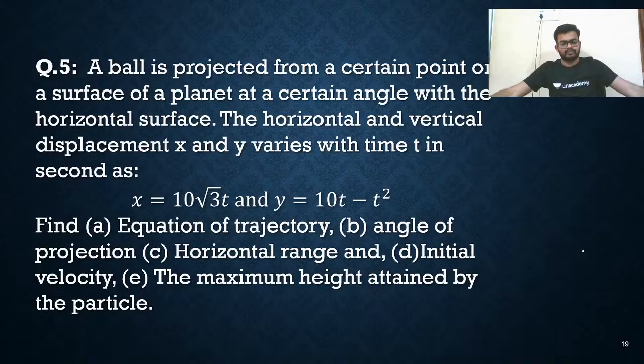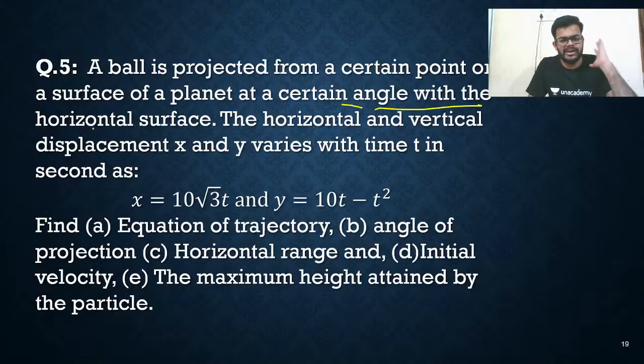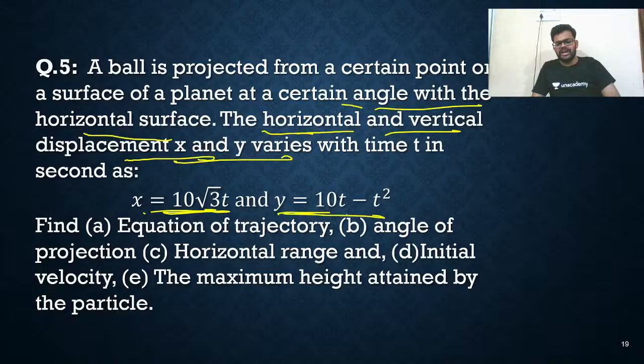Listen, what is the question? A ball is projected from a certain point on the surface of a planet, at some angle from the horizontal. We don't know that angle; we need to find it. The horizontal and vertical displacements, x and y coordinates, are given. x is equal to 10 root 3 t and y is equal to 10t minus t square. So these x and y coordinates are given in terms of time.